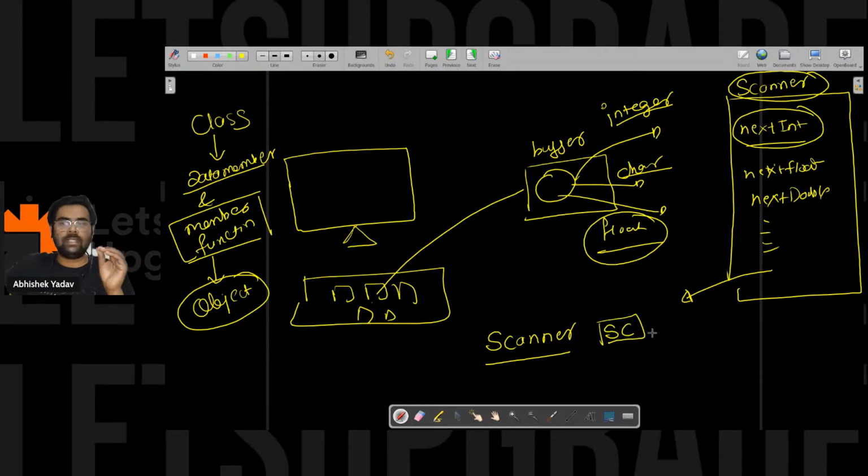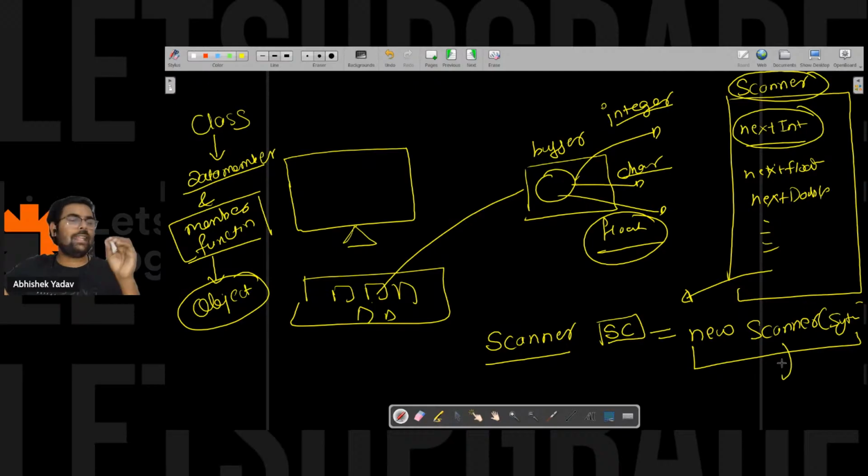Here you can write anything. After that you have new Scanner, and here you are writing System.in. So basically this is the part that is allocating memory, and it is doing it with the help of JVM. Chandru, now it is clear? What are you not able to understand?